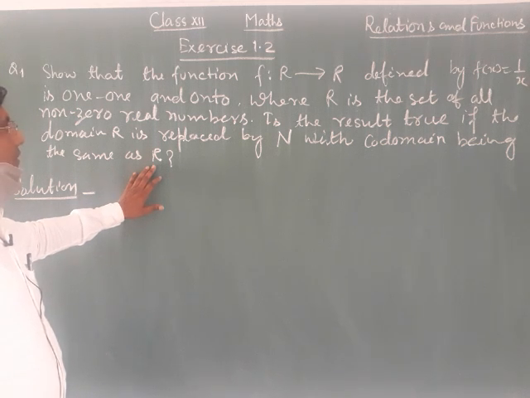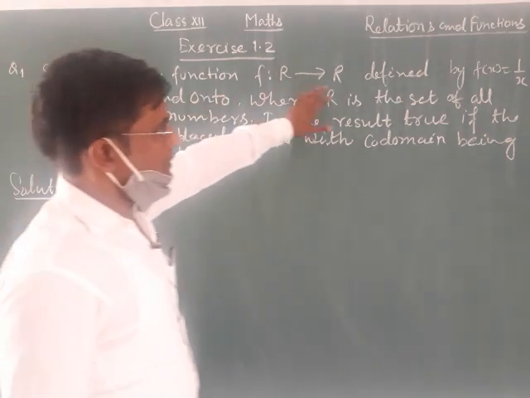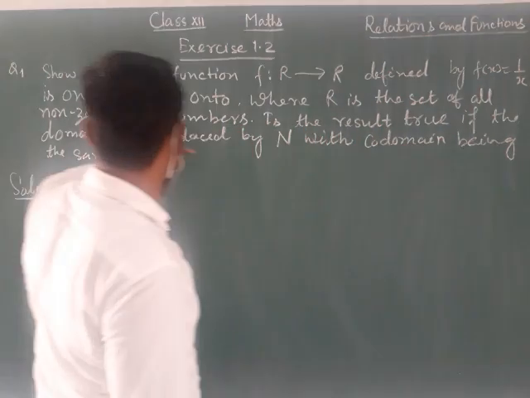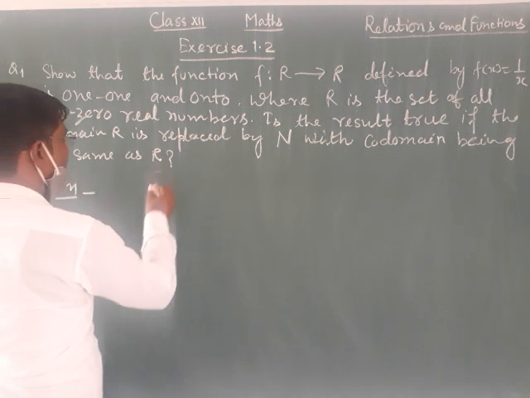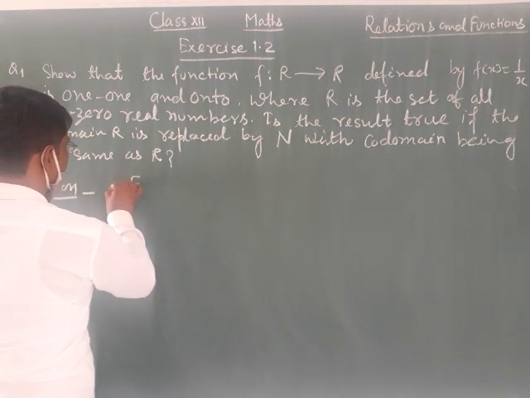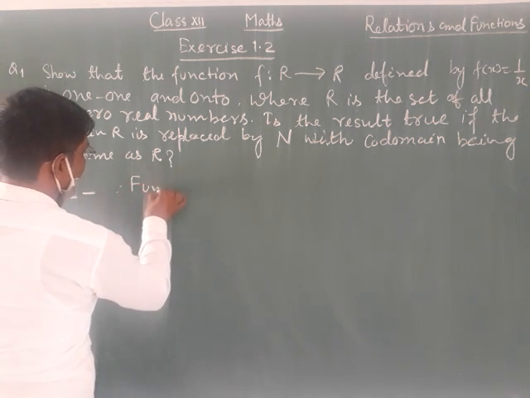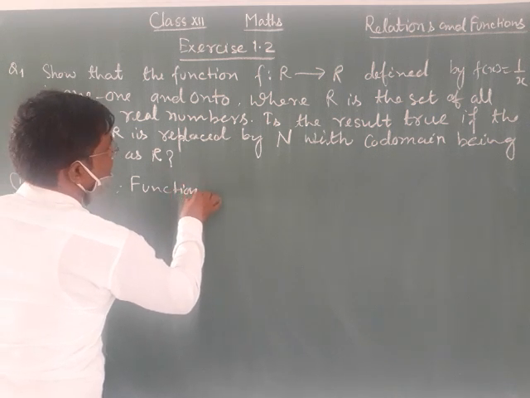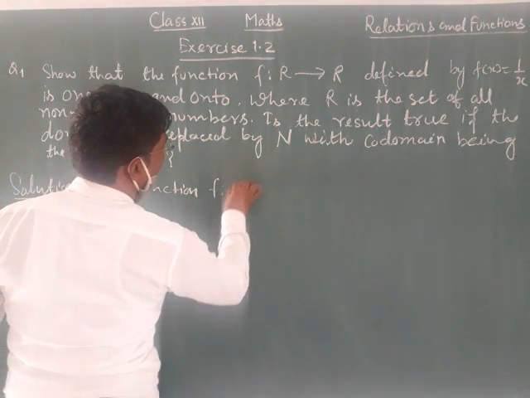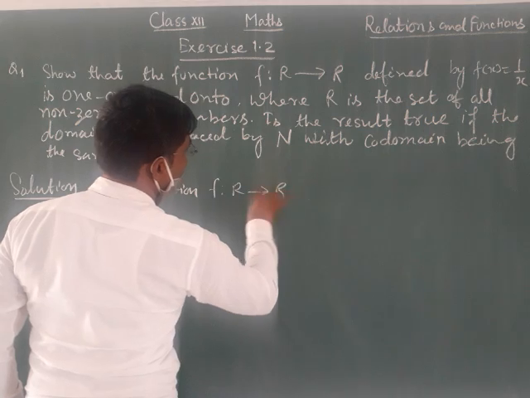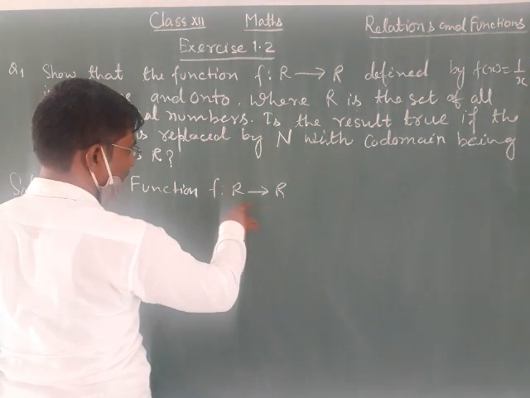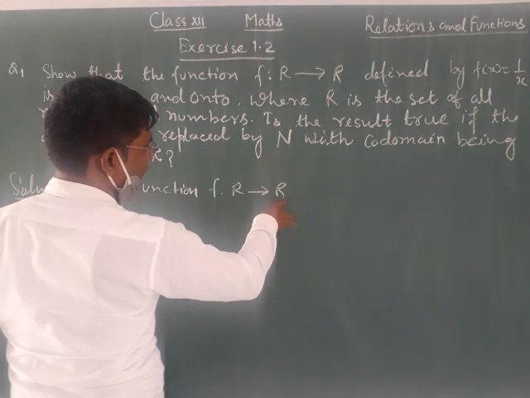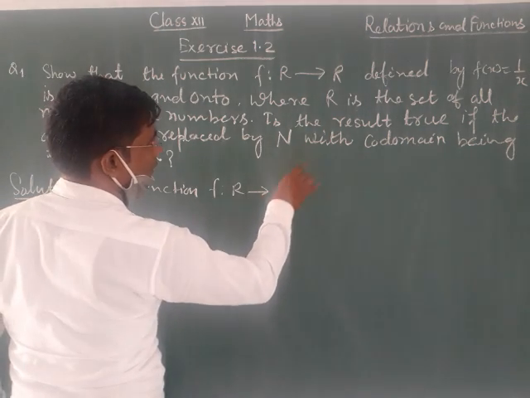Now first, given function one-one and onto. Since the given function f is from R to R, real to real, the domain is real and also the codomain is real.